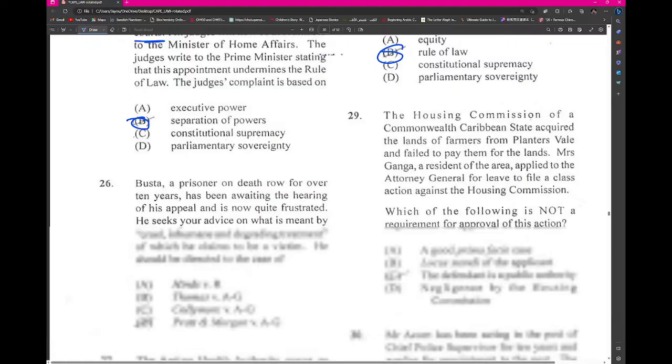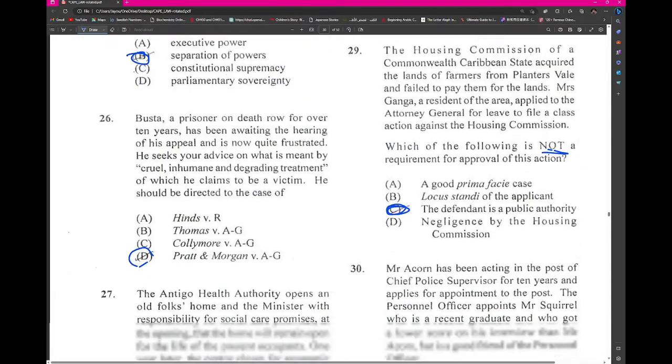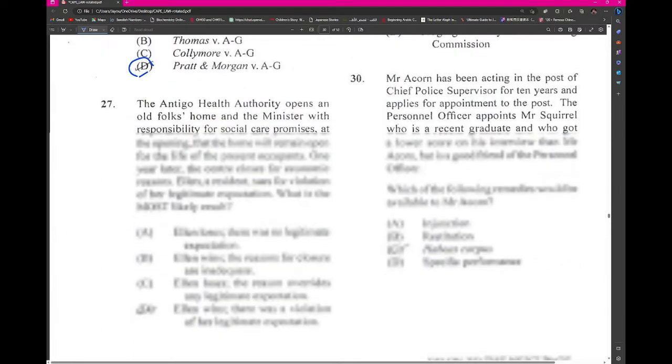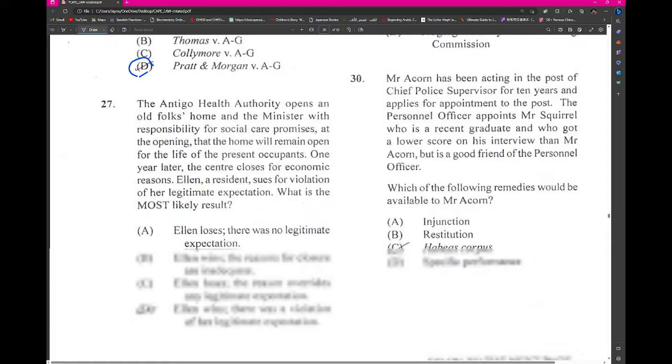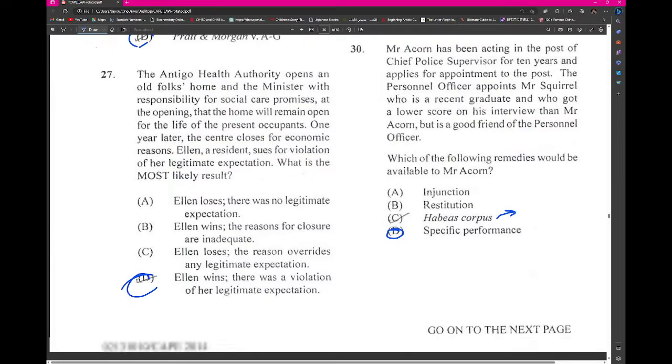Right, the Housing Commission of a Commonwealth Caribbean state acquires land. The defendant doesn't have to be a public authority in order for a class action to be brought. I don't know why it would be habeas corpus. Please tell me in the comment section.